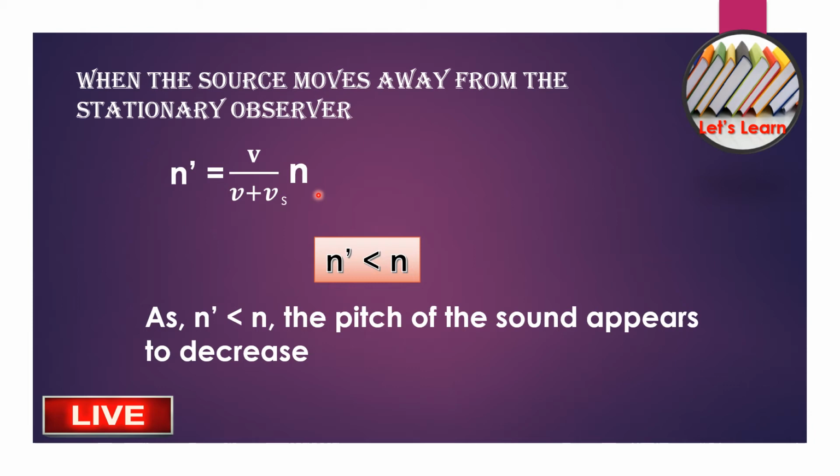In the last part, we had v divided by v minus vs. But when the source moves away from the stationary observer, n prime is equal to v by v plus vs times n, which means n prime is lesser than n, so that the pitch of the sound appears to decrease.